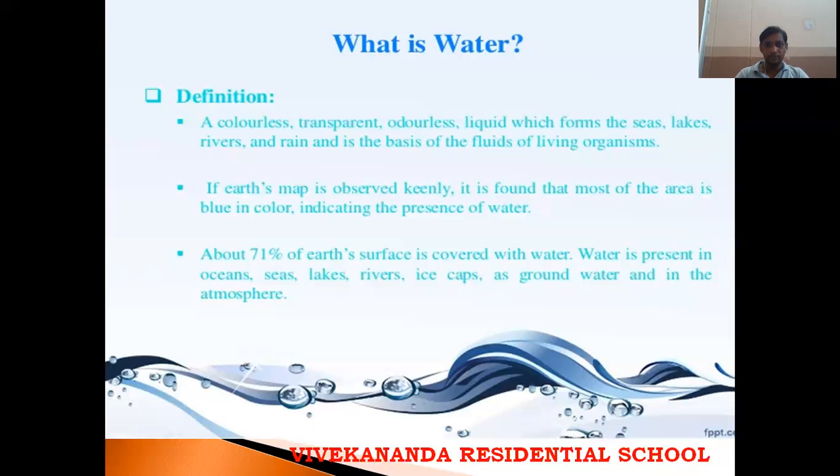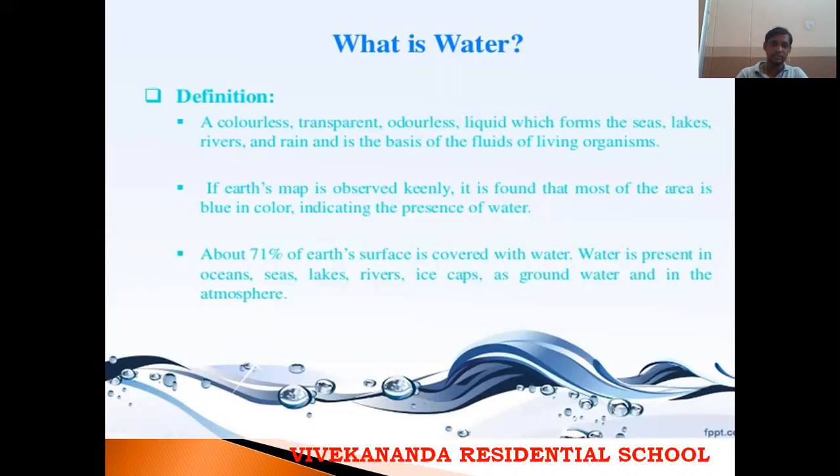On Earth, nearly 71% of the earth is covered with water. Water is present in oceans, seas, lakes, rivers, ice caps, and as groundwater, and also in the atmosphere. We already know oceans, seas, lakes, rivers, and ice caps. Ice caps are present at polar regions, near the poles, that is Arctic Circle and Antarctic Circle.